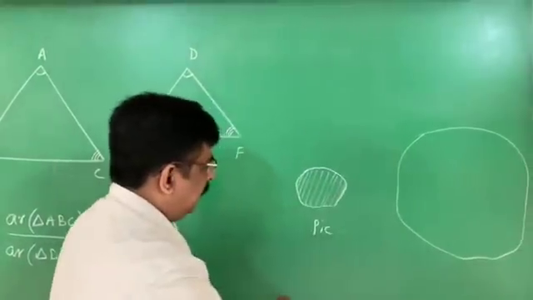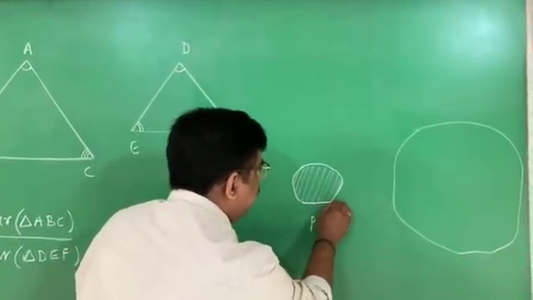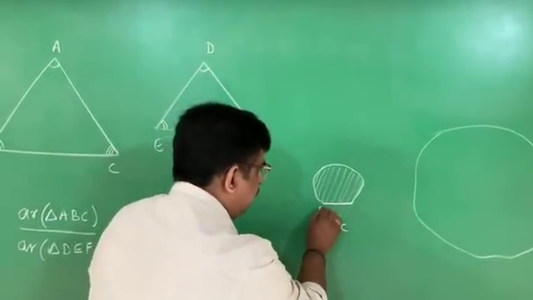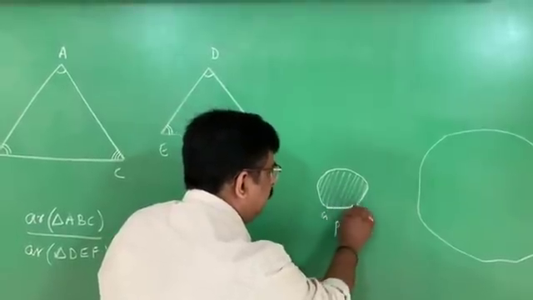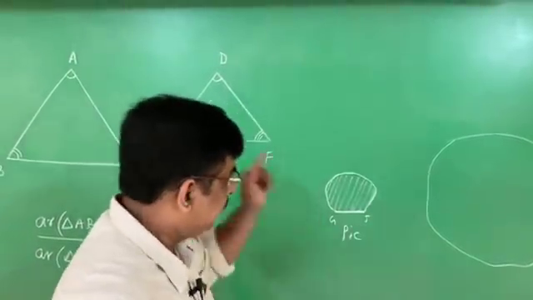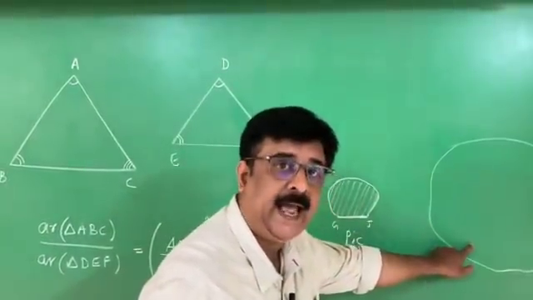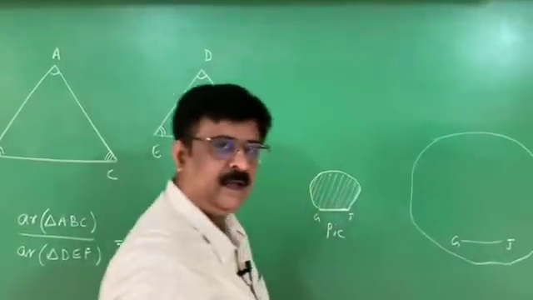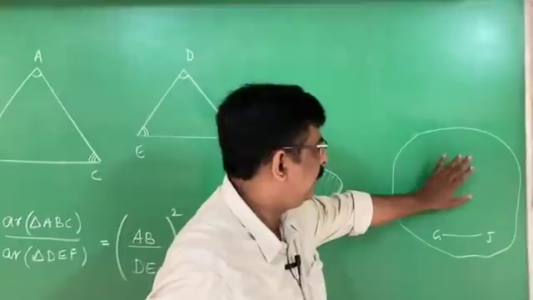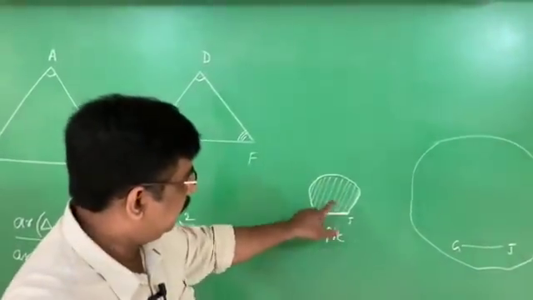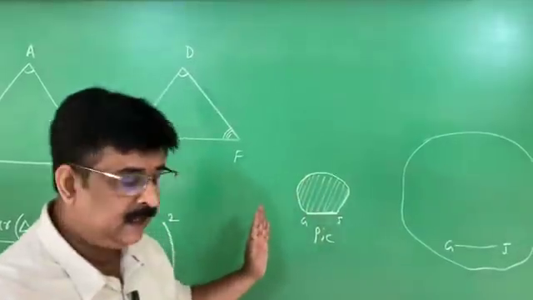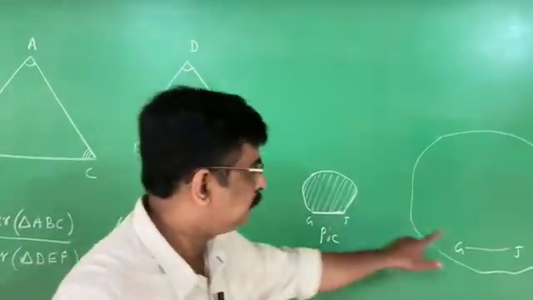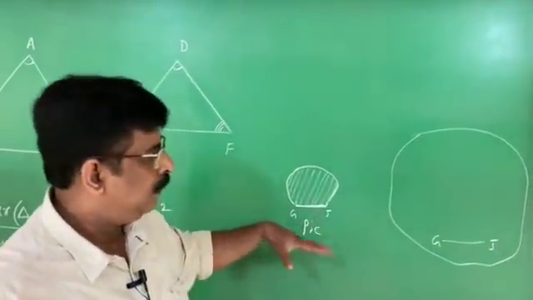And in this picture, I find the distance between two places, for example, Girinagar and Jayanagar. How much is the distance in this picture? The same distance I measure in the actual Bangalore, that is from Girinagar to Jayanagar. Now I can find the area of Bangalore, because the areas of similar figures is equal to the square of the ratio of their corresponding sides. Therefore, we can find the area.